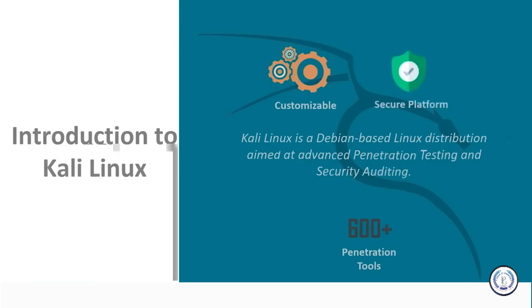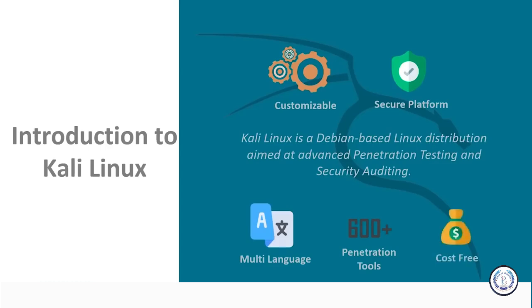It is built on a secure platform. The Kali Linux team is actually made up of a small group of individuals. Those are the only ones who can commit packages and interact with repositories, all of which is done using multiple secure protocols. So Kali Linux is definitely a secure platform. Although penetration tools tend to be written in English, Kali includes multilingual support. This way, more users can operate in their native language and locate the tools that they need for the job that they are doing on Kali Linux. And lastly, Kali Linux, just like Backtrack, is completely free of charge.